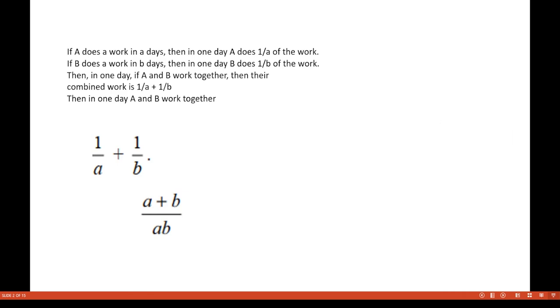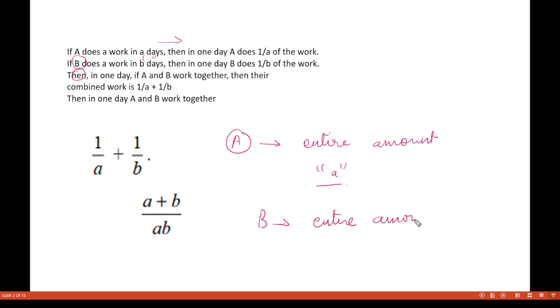So let's begin the concept. Now student, look at this. Let's say we have a work, and there is a person A who does the work in A days. We are assuming that person A is able to complete the entire amount of work in A number of days, and there is a person B who is able to complete the entire amount of work in B days.